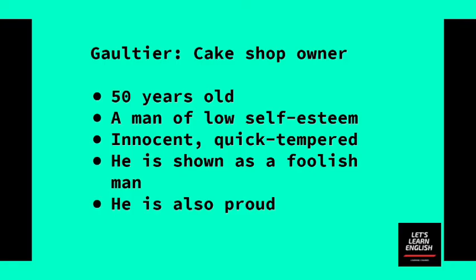So before we begin the play, we need to know about the characters. That would be easy for us to understand. In this one-act play, we have only four characters, and all those four characters are really important. The first most important character in the play is Gaultier. Gaultier is a cake shop owner who is 50 years old, a man of low self-esteem. He is actually innocent but short-tempered, and he is also a foolish person in this play, but he is also a proud person. He is very proud of himself. Though he is a foolish person, he is really proud of himself.